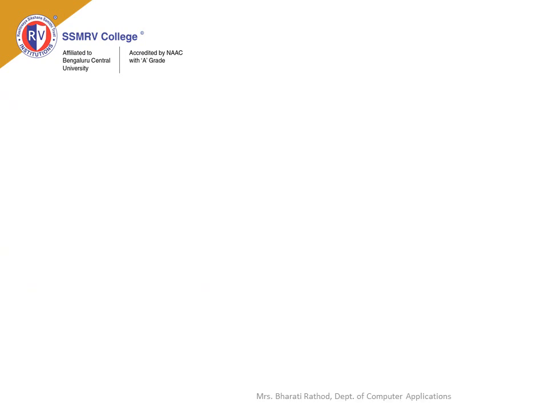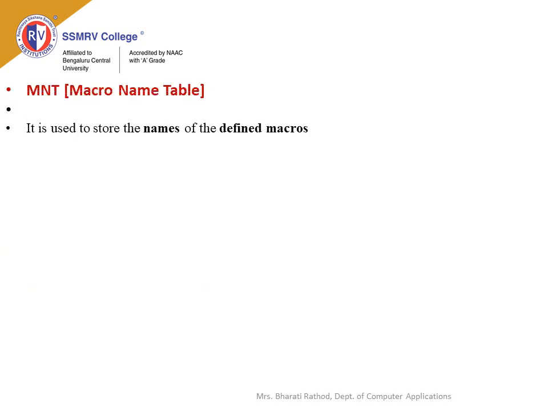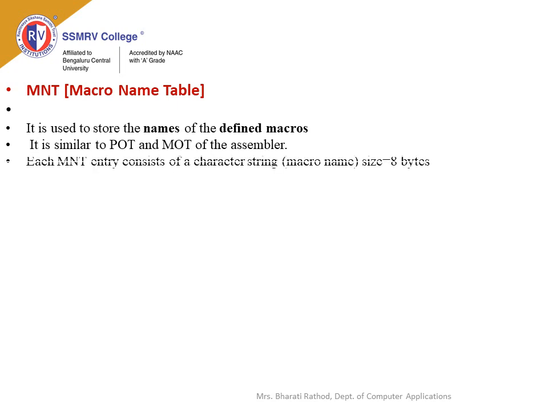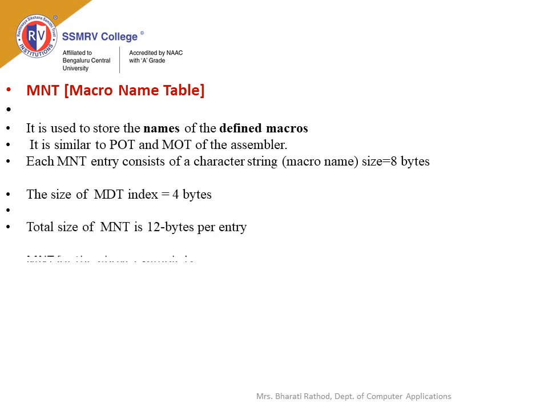Macro name table, MNT. It is used to store the names of the defined macros, similar to the pseudo-op table and machine op table of the assembler. Each MNT entry consists of a character string of size 8 bytes. The size of the MDT index is equal to 4 bytes. Hence, the total size of MNT is 12 bytes per entry.